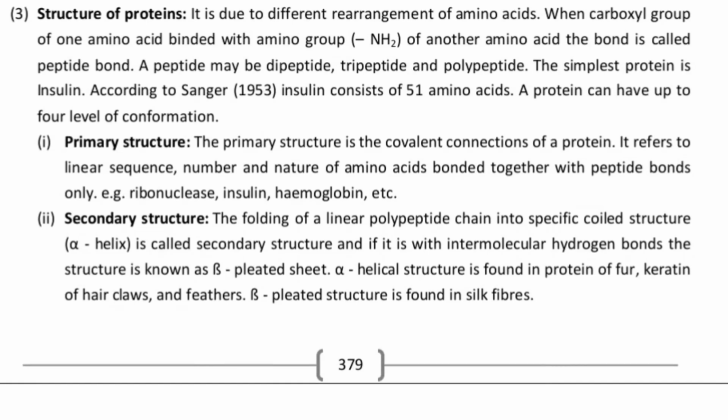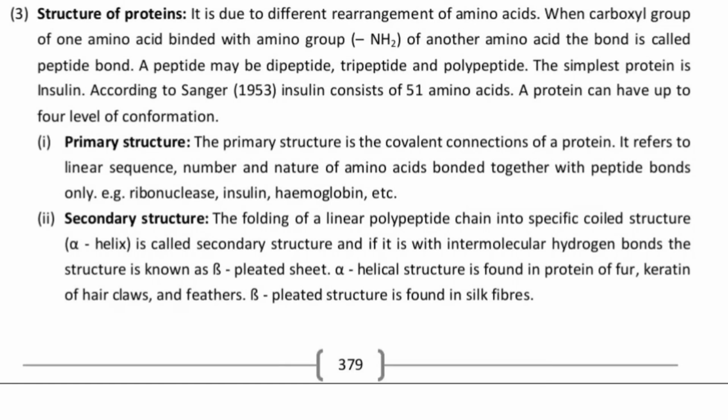So the structure of the protein is basically due to different rearrangement of the amino acid. We have 20 different amino acids, and we can literally go for the calculations, a lot of different factorial calculations, like how many different proteins can be made from the different combinations of these 20 amino acids. Do remember one case: whenever 50 amino acids are coming into a chain, then only you will be calling it a protein.